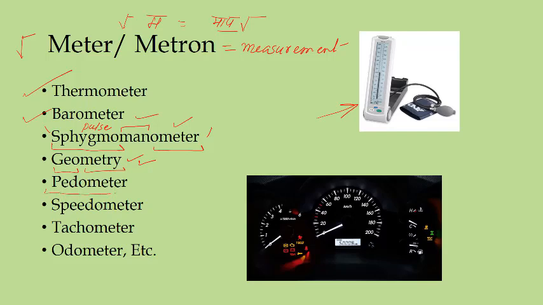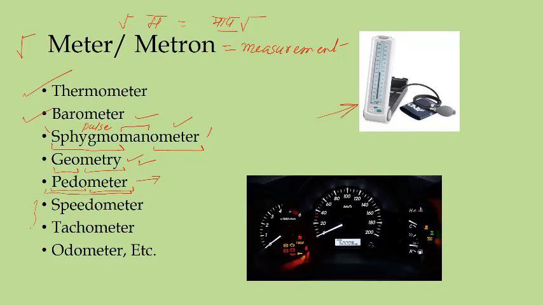Okay, one term is pedometer, and if you see carefully, once again two familiar roots are there. Pedo is foot and meter is measurement. So pedometer measures your number of steps taken. In fact, these days we have so many smart watches and they have a pedometer. When you turn it on, it will give you how many steps you have taken with your feet. So pedometer measures your feet movement or steps.